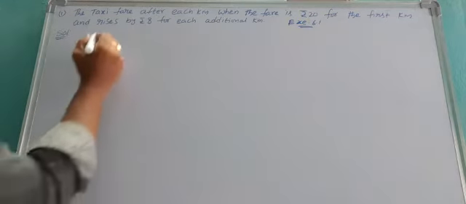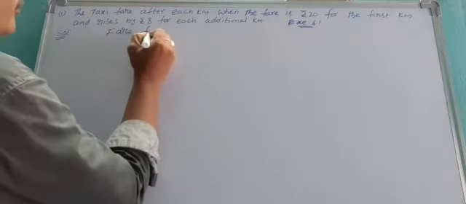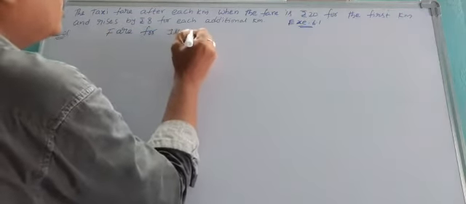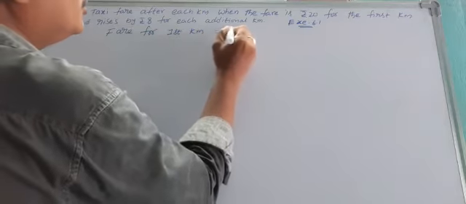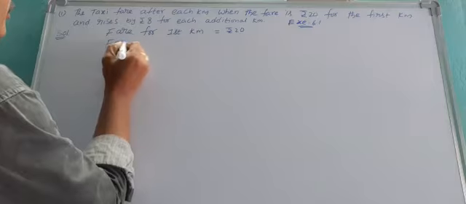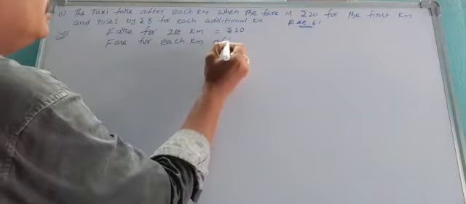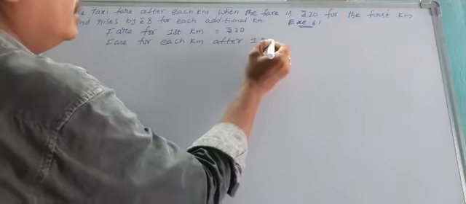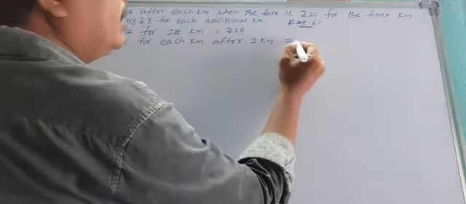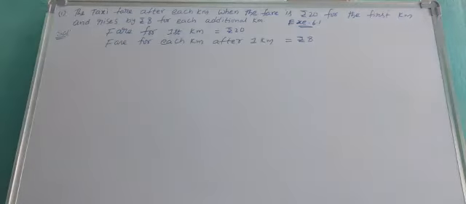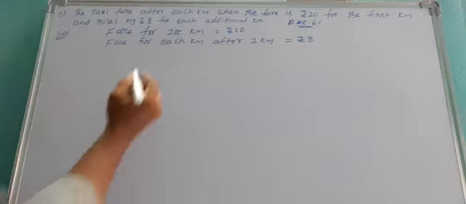The solution. Fare for the first kilometer is equal to how much? 20 rupees. Fare for each kilometer after the first kilometer is equal to 8 rupees. Now the fares would be: